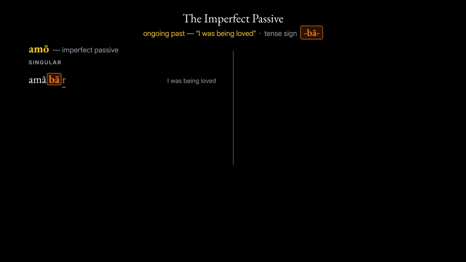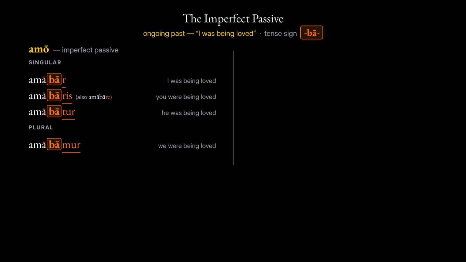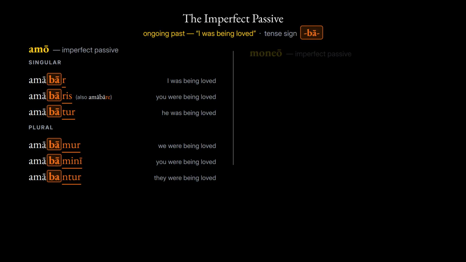Next, the imperfect, the tense of ongoing past action. It means I was being loved, an action still underway. Its tense sign is the same syllable you used in the active. ba, Add the passive endings on top. First conjugation, singular. amabar, I was being loved. amabaris, You were being loved. amabatur, He was being loved. Plural. amabamur, We were being loved. amabamini, You were being loved. amabantur, They were being loved.